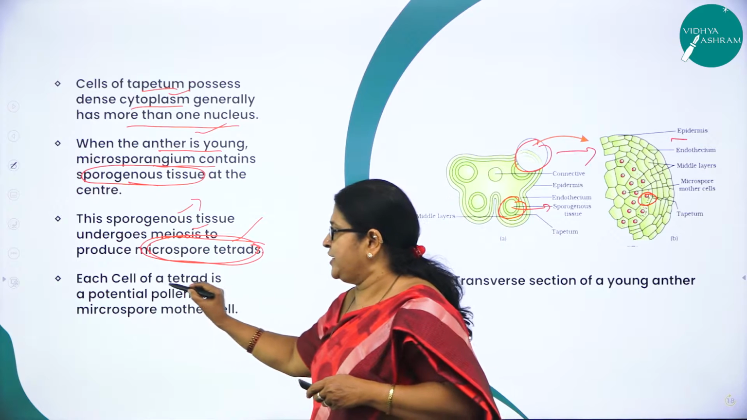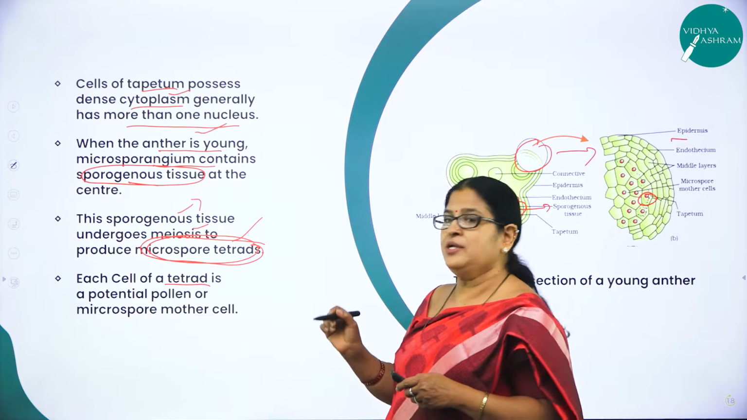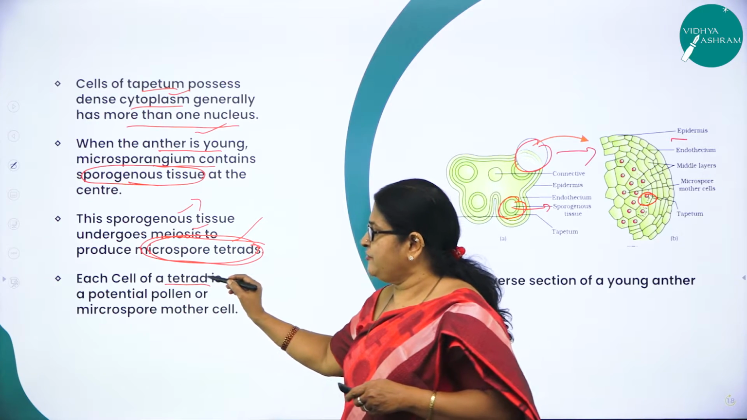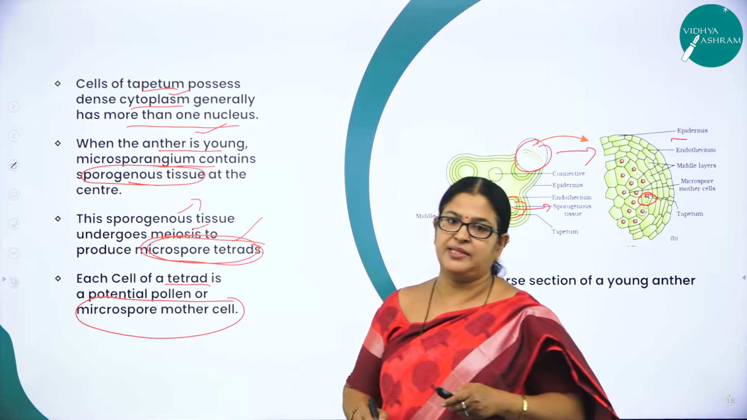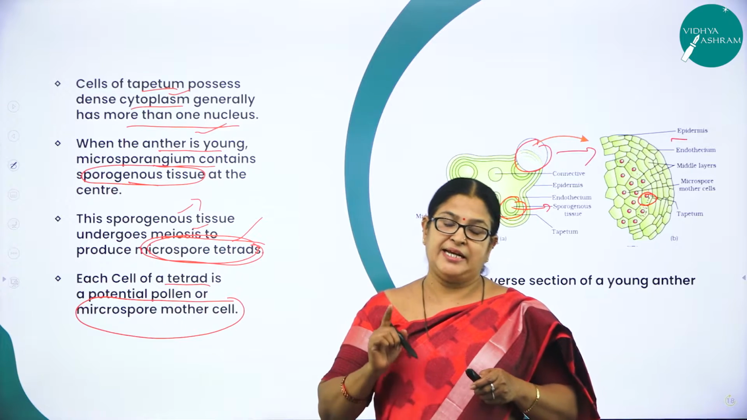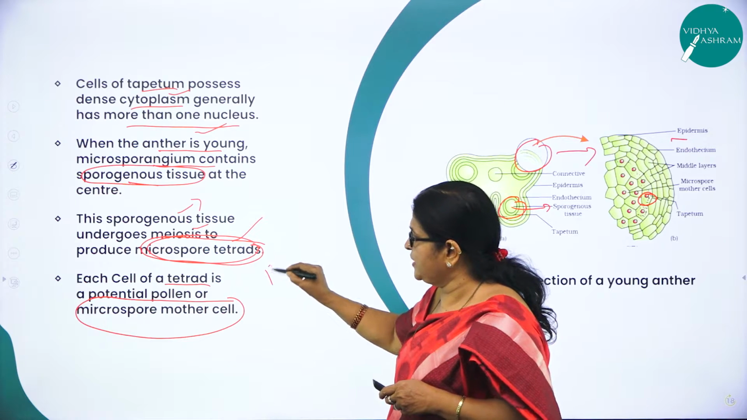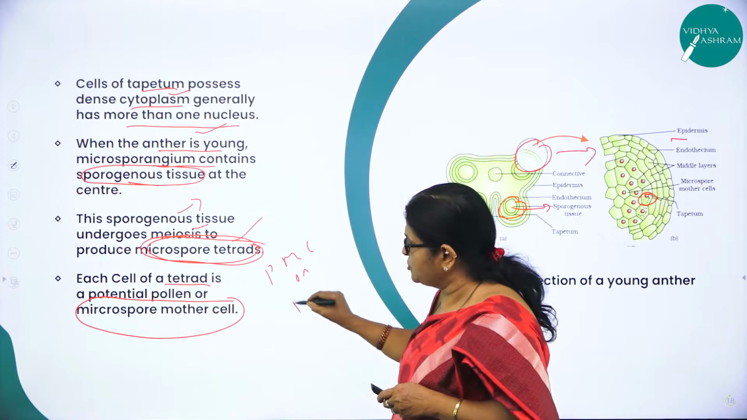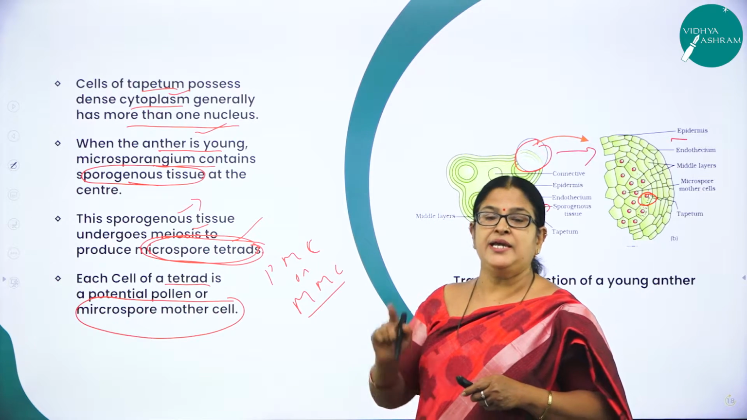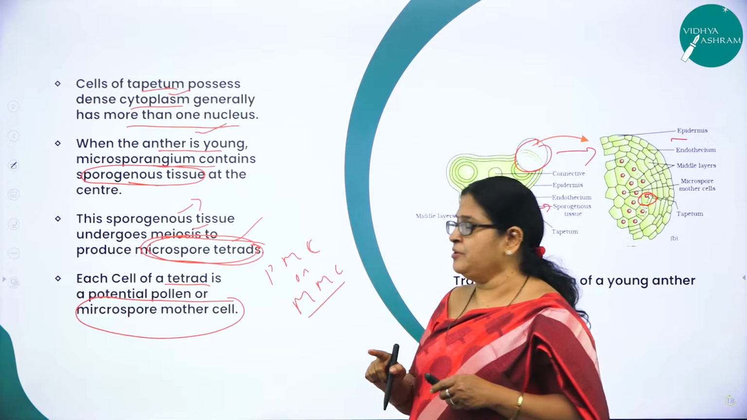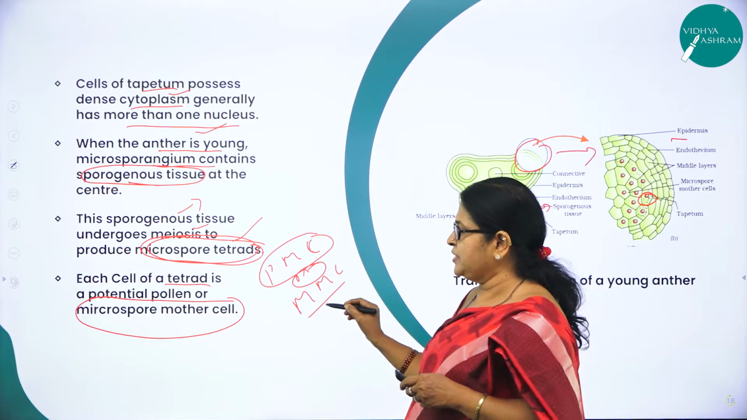And each cell of the tetrad is called pollen mother cell. So each cell of the sporogenous tissue has the potential to develop into what? Microspore mother cell. That is, each cell of sporogenous tissue is called pollen mother cell, PMC, or otherwise called microspore mother cell, MMC. I repeat, each cell of sporogenous tissue is called what? Pollen mother cell, or otherwise called microspore mother cell.